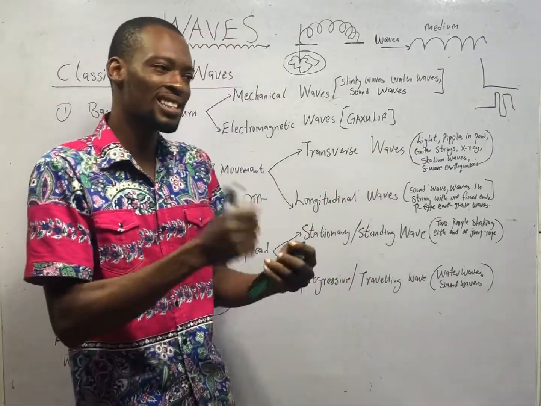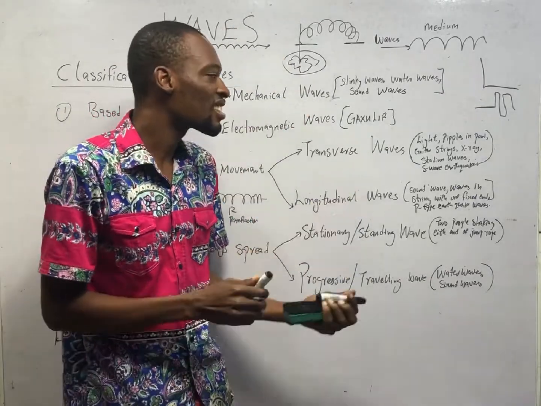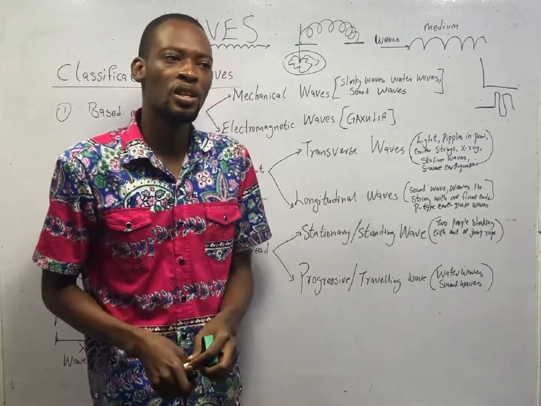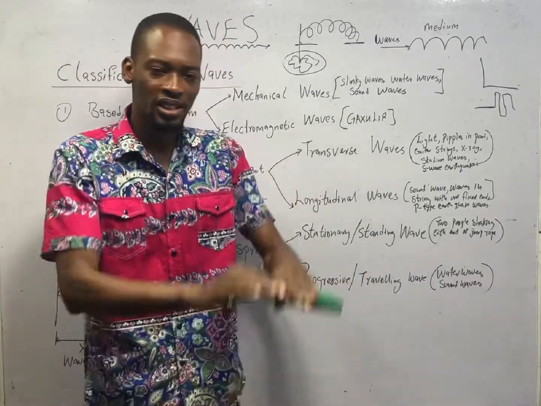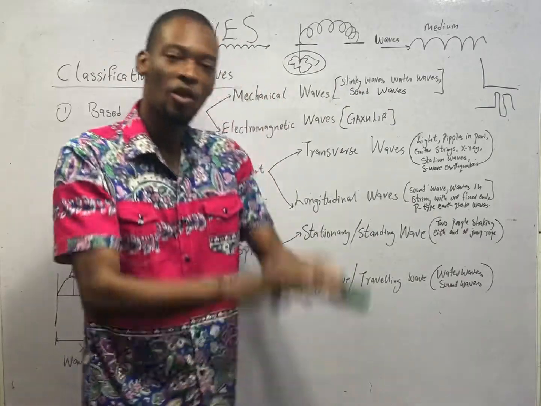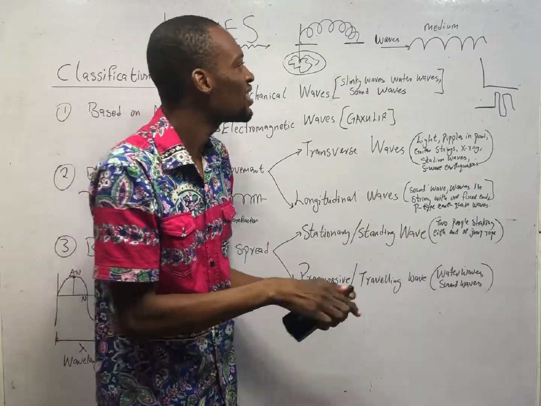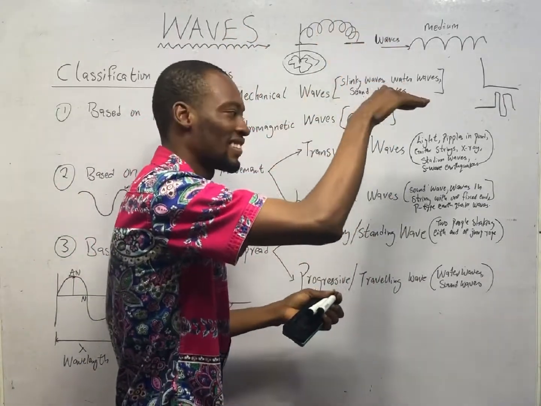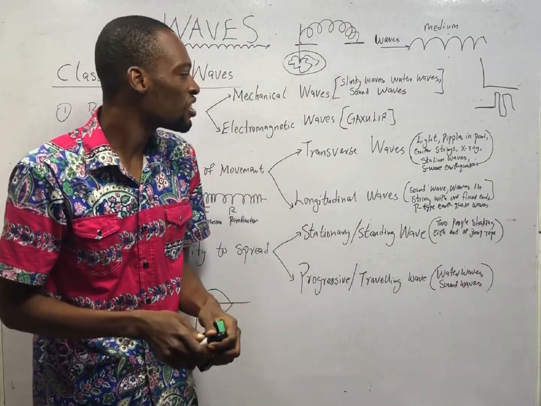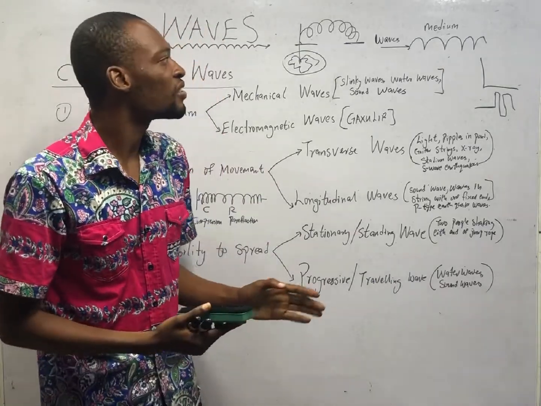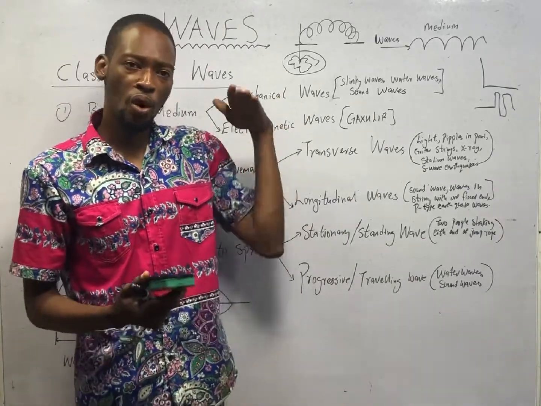Guitar strings. When you pluck a guitar string, you see the waves moving up and down. That is a transverse wave. Stadium waves. When someone scores a goal, Messi! You see everybody in the stadium doing like this, hailing the player, people in the stadium going up and down. When you look at that wave, you see that it is simply going like this. So that is a transverse wave. Goes up, goes down, goes up, goes down. So in definition, we say that the direction of the medium is perpendicular or at right angle to the direction of propagation of the waves.